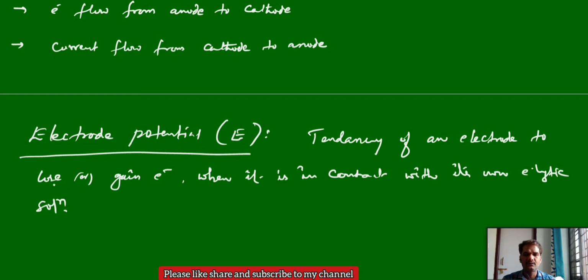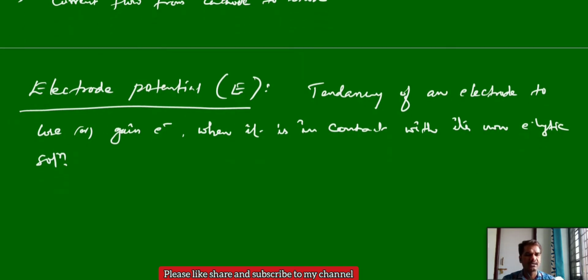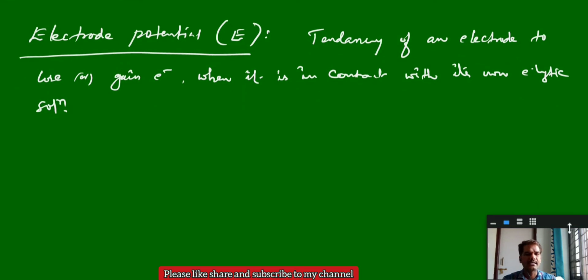Again, loss of electrons or gain of electrons. If the electrode gains electrons, that is a reduction process. If the electrode loses electrons, it is an oxidation process. Accordingly, we can take two types of potentials: oxidation potential and reduction potential. If the electrode loses electrons, it is oxidation potential.